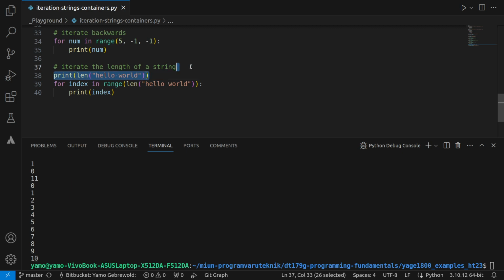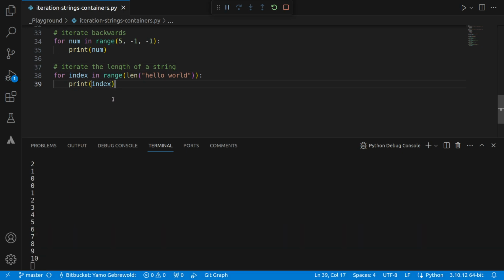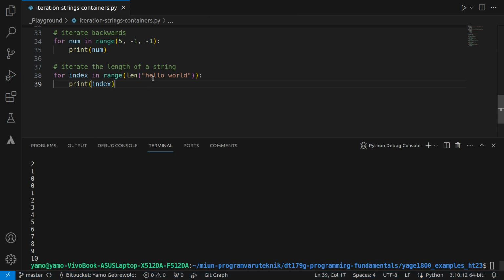So let's see what happens if I print out the index of this. Let's see what happens. So the reason why it's 10 and not 11, even though we see that the amount of characters here is 11, is that, as I said, it doesn't include the last one, right? So it says it's 10, which means you will iterate from 0 to 10. That's how you have to think about it. I hope this didn't confuse you either.